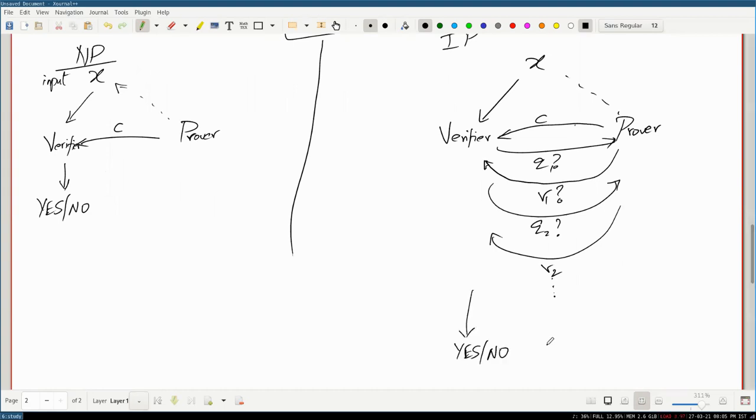And now you can obviously see that this interaction is definitely not less powerful than before, right? Because if it wanted to just do NP, then it can just ignore all the answers to the questions, even if you ask the questions, and freely answer based on its previous computational algorithm. But now it has more information, and it can smartly craft these questions to the prover, and the prover is supposed to respond.